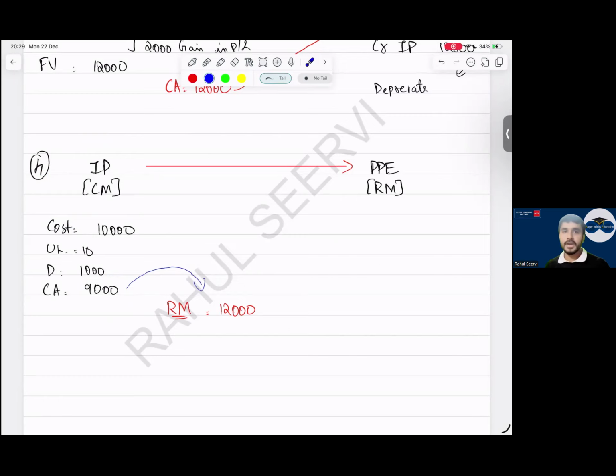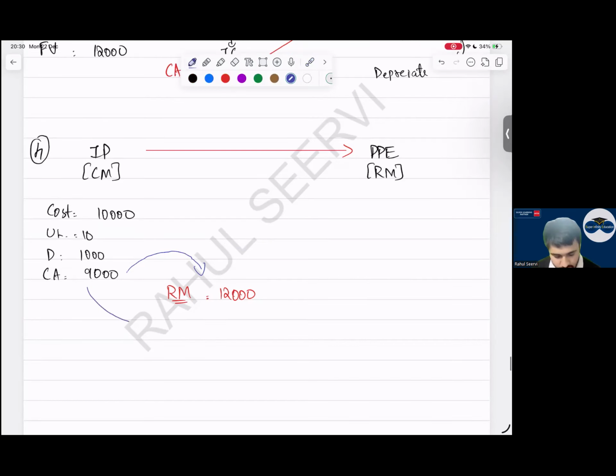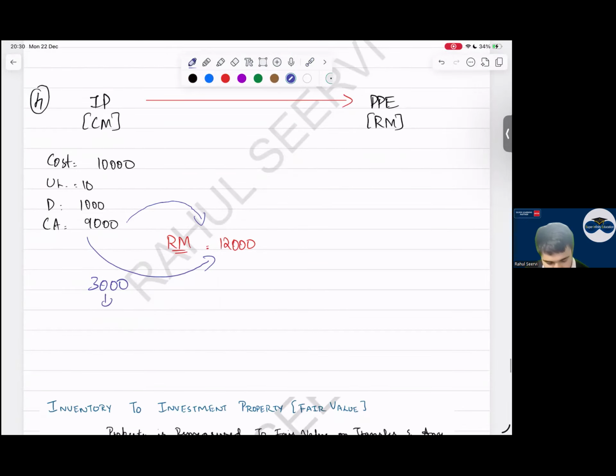Yes, sir. Investing category. I calculate the carrying amount. Now I am revaluing this asset. Why am I revaluing this asset? Can I say I am revaluing this asset to transfer to PP? So transfer to PP. So what is the gain here now? 3,000. Where will I record this gain? P&L, investing category. Then what will I do with this?